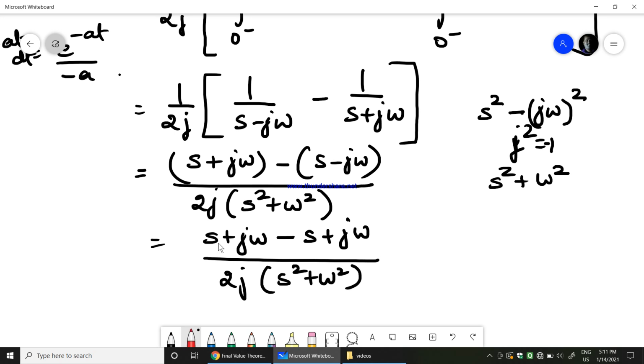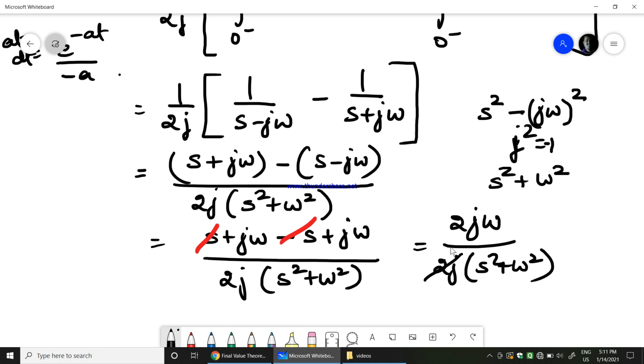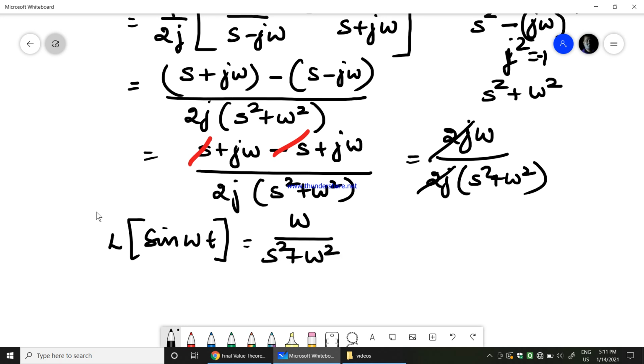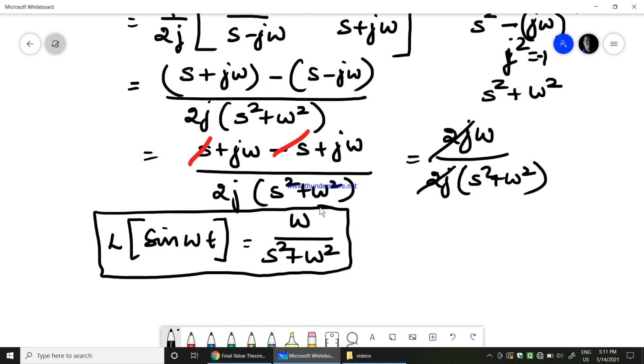So s and minus s will get cancelled. So it is equal to 2j omega by 2j into s square plus omega square. Therefore 2j will get cancelled. Therefore, the Laplace transform of sin omega t is finally equal to omega by s square plus omega square. I hope it is clear to you what is the Laplace transform of sin omega t.